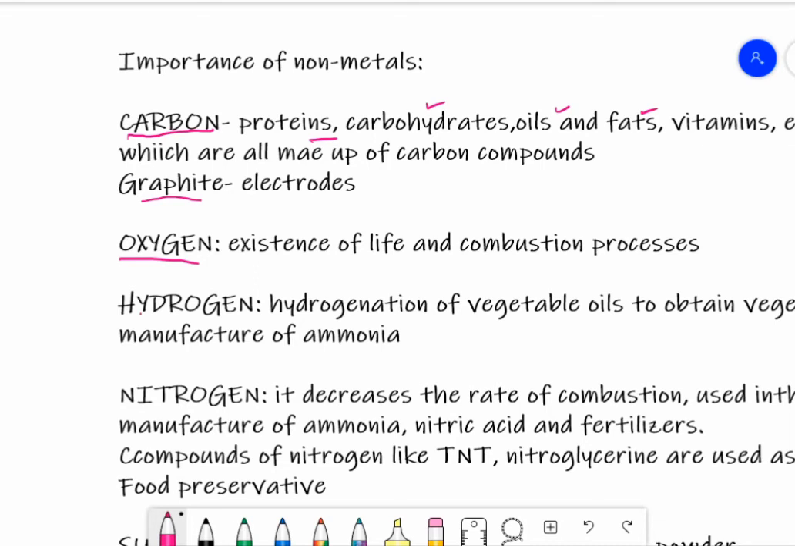Another important nonmetal is hydrogen. It is present in almost all the carbon compounds like carbohydrates, proteins, oils, fats, etc., which are needed for the growth and development. It is also used in the hydrogenation of vegetable oils to obtain vegetable ghee. And it is also used for the manufacturing of ammonia, which is further used as a refrigerant and also for making fertilizers.